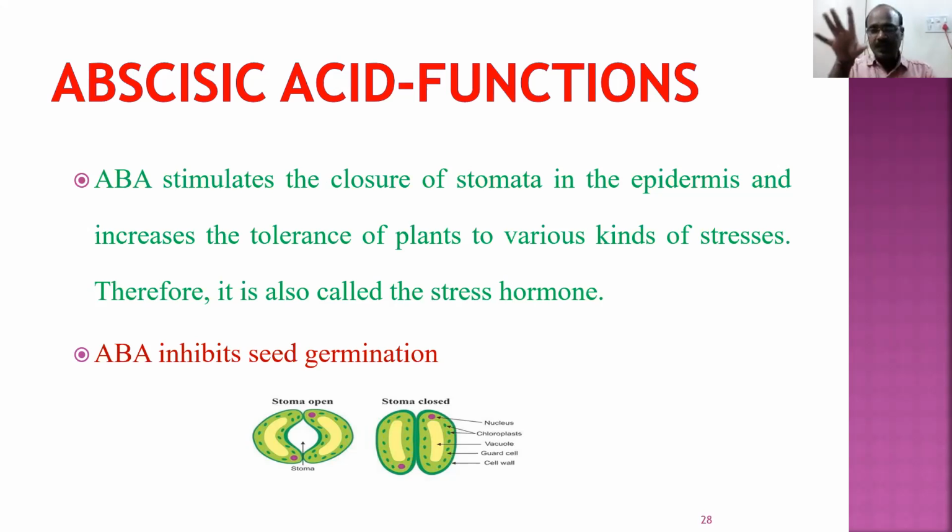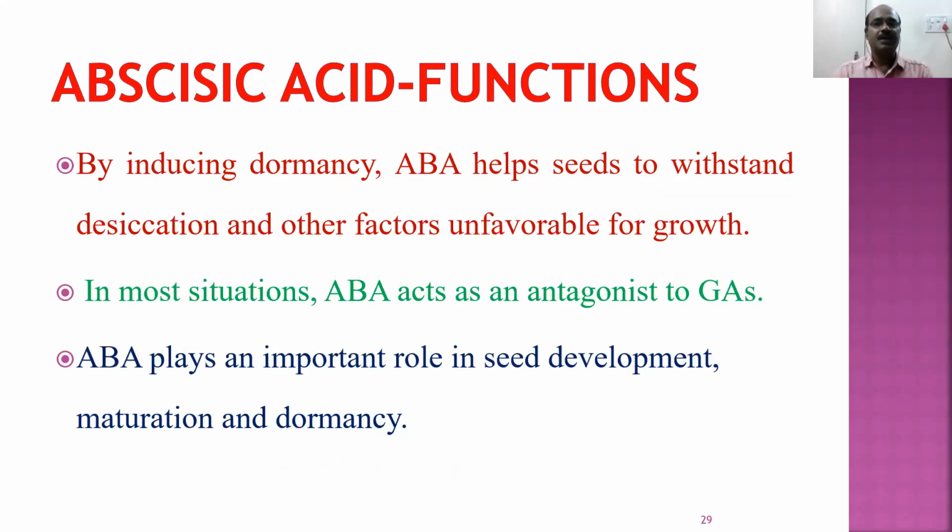Abscisic acid also inhibits seed germination. For example, a seed falls on the earth. There are very extreme temperatures. If the seed germinates at that time, the seedling will die within 1 or 2 days. So the abscisic acid inhibits the seed germination. It makes the seed wait until the favorable environmental conditions come.